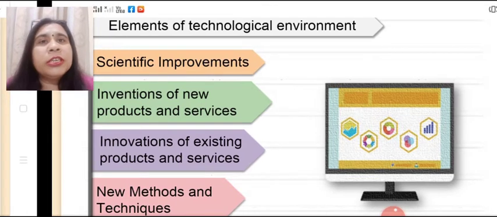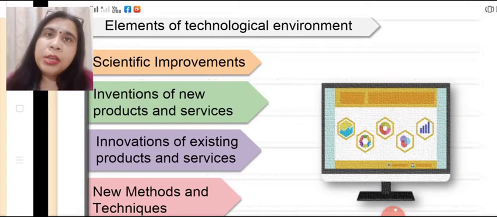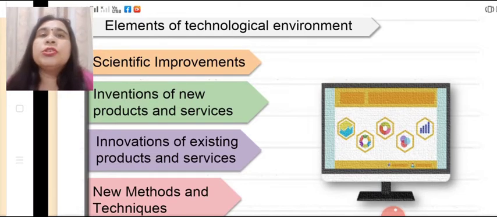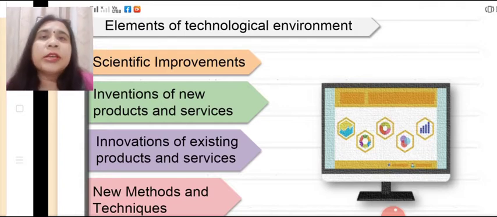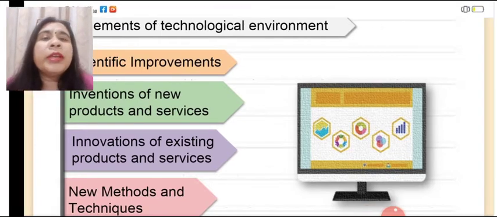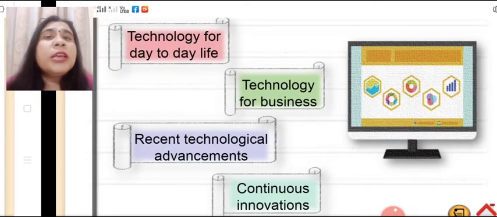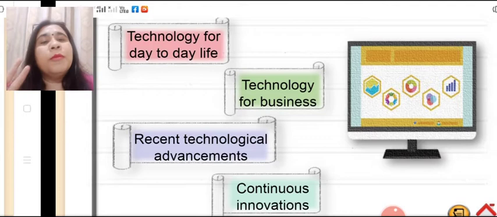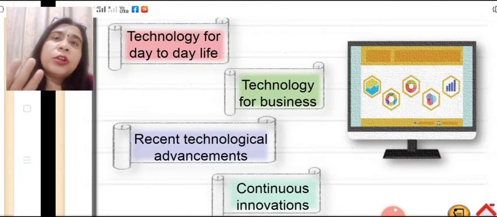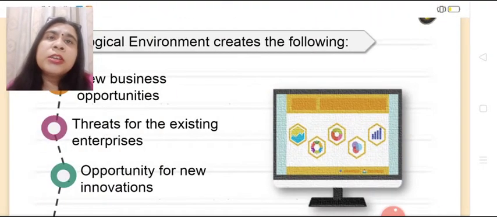Elements of technological environment, as discussed earlier, include scientific improvements, invention of new products and services, innovation of existing products and services, and new methods and techniques of production. So technology is required in our day-to-day life, for routine activities, for business activities, for continuous innovations. What is needed? Technology is needed.